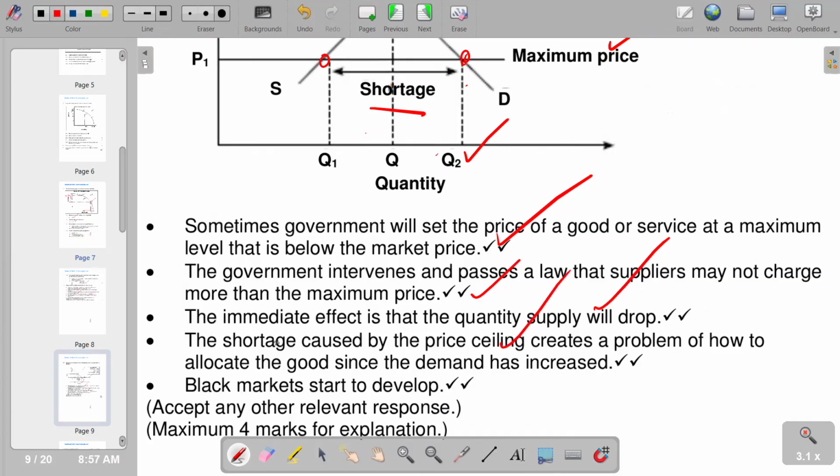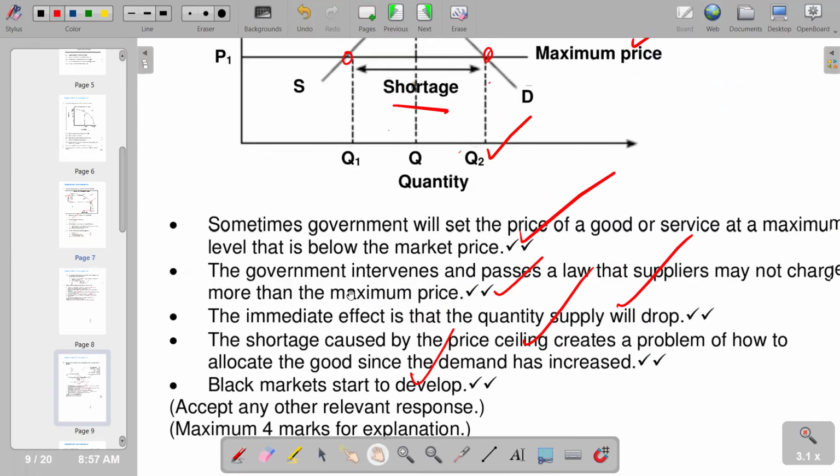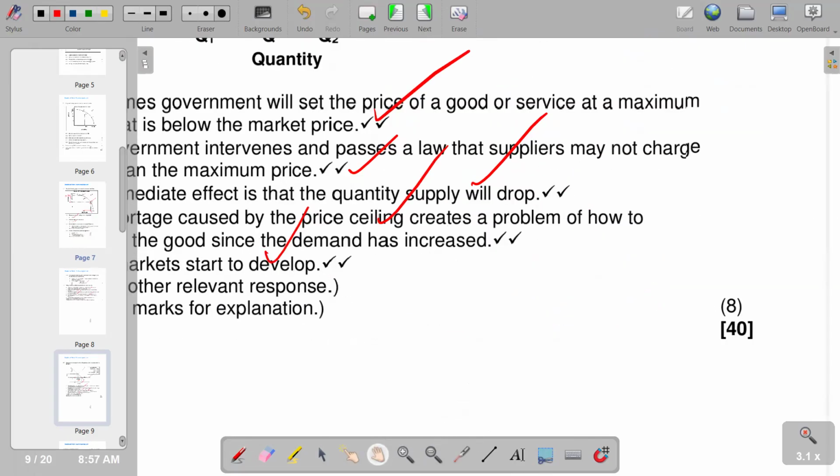So basically, we also have creation of black markets due to the shortages. And this creation of black markets will cause also the price to increase again back to the equilibrium point. So basically, this is what we have on this one, which is going to be the last question that we have on our question two. Our question two is 40 marks. So we move on to the next question that we have.